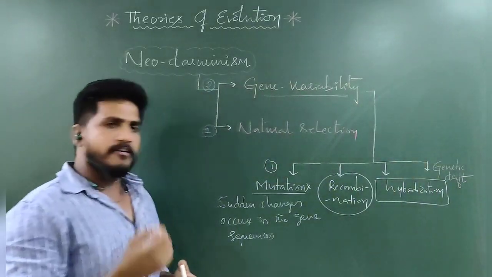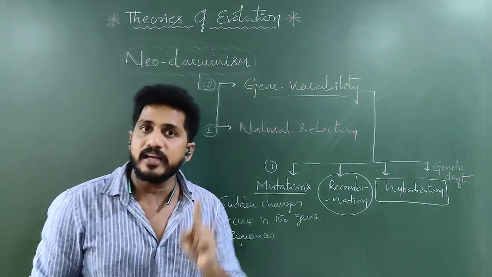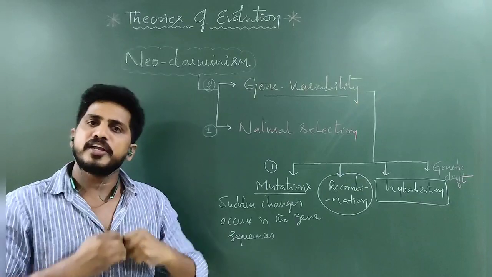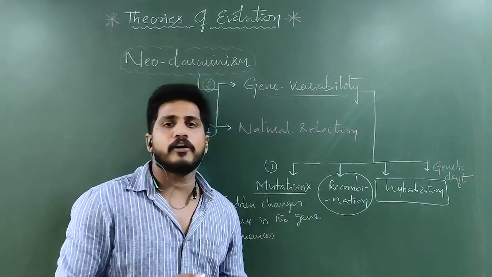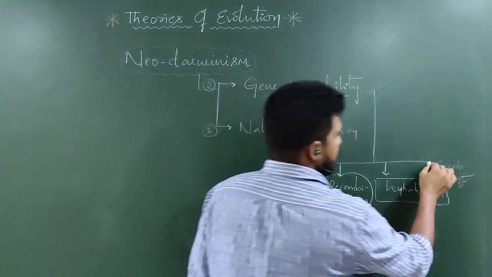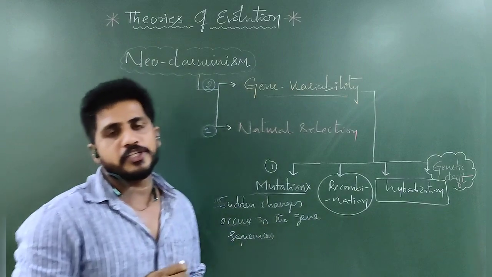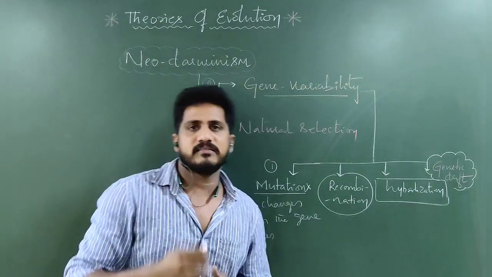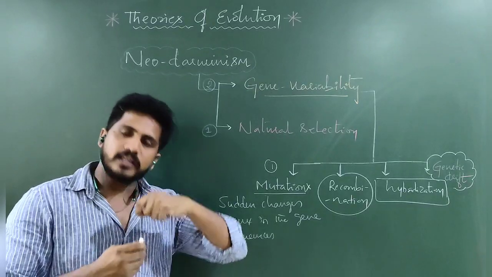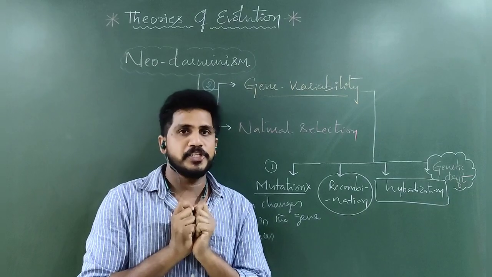Suppose self-pollination is compared to cross-pollination, where self-pollination has the least variation. Cross-pollination is much better, meaning new forms, hybrid forms, are generated due to the variability. Then the last one is genetic drift. What is genetic drift? In a small population, due to a sudden change or natural calamity, the rest of the organisms after that calamity create new species.